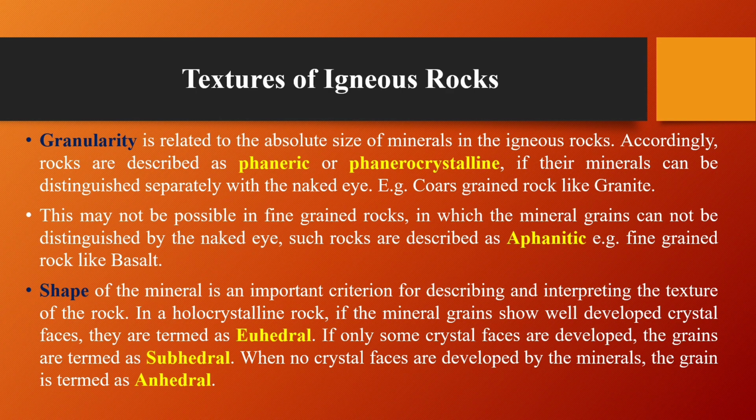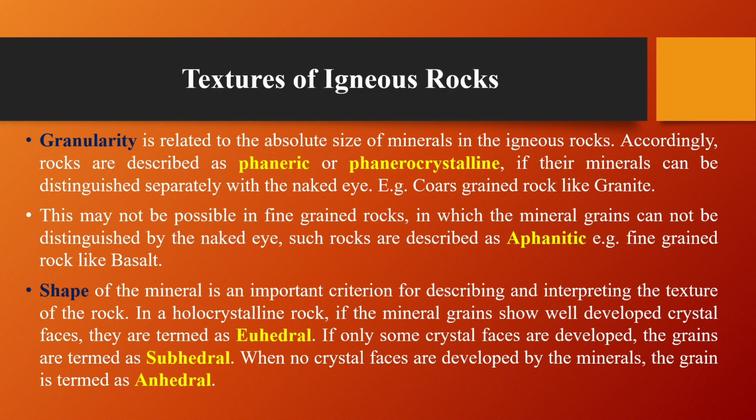Then granularity. Granularity is related to the absolute size of minerals in igneous rocks. Accordingly, rocks are described as phaneric or phanerocrystalline if their minerals can be distinguished separately with the naked eye. The example, coarse grained rock like granite. This may not be possible in fine grained rocks, in which the mineral grains cannot be distinguished by the naked eye. Such rocks are described as aphanitic. The fine-grained rock like basalt.